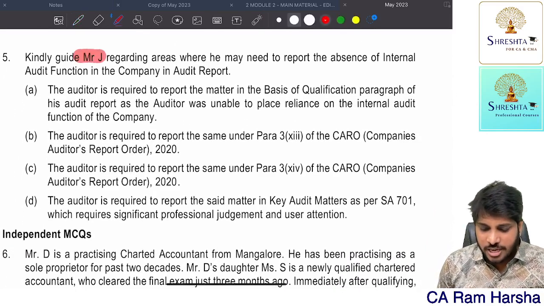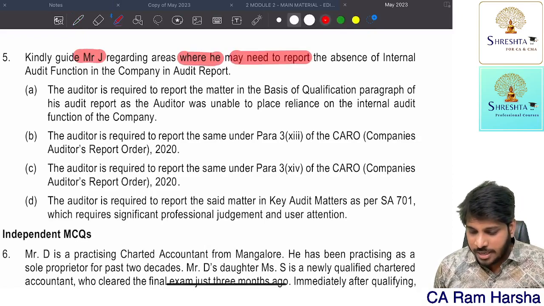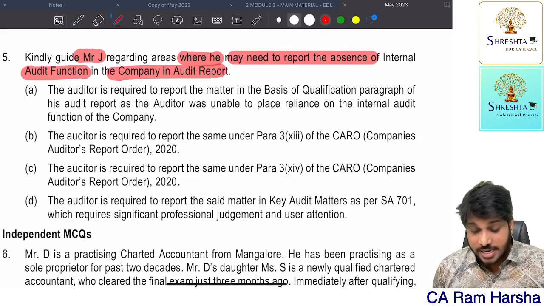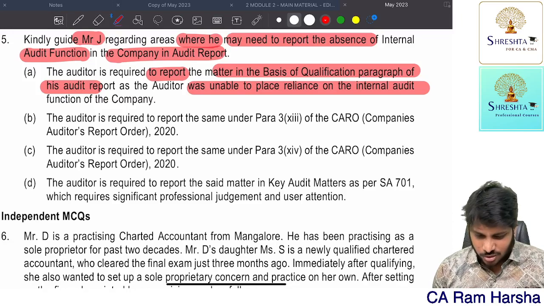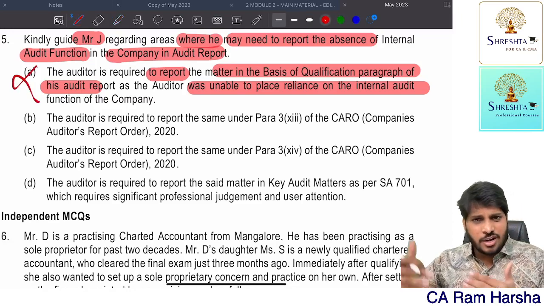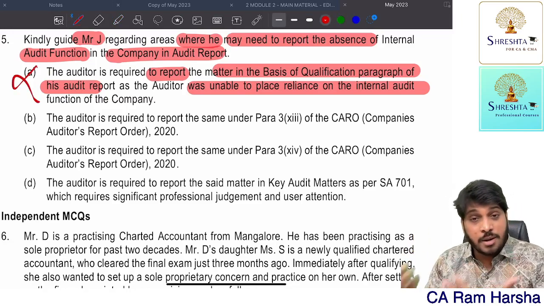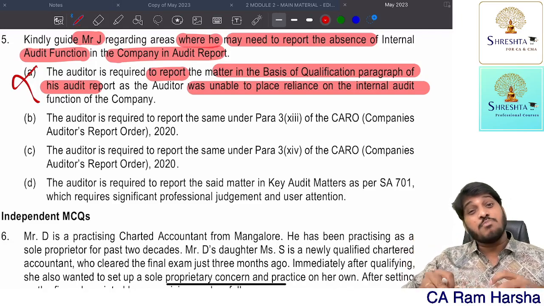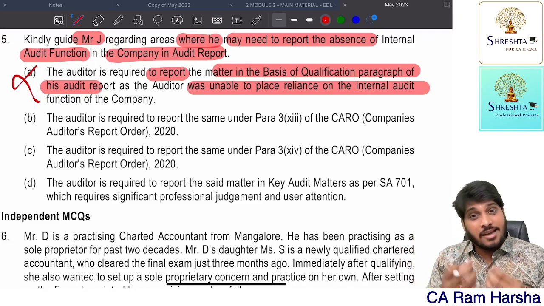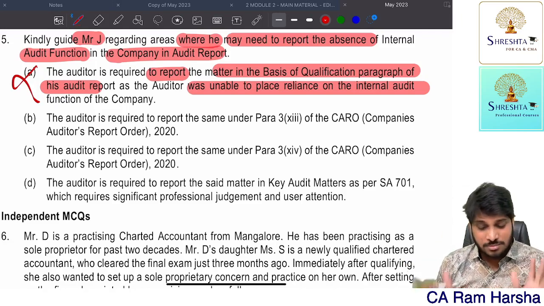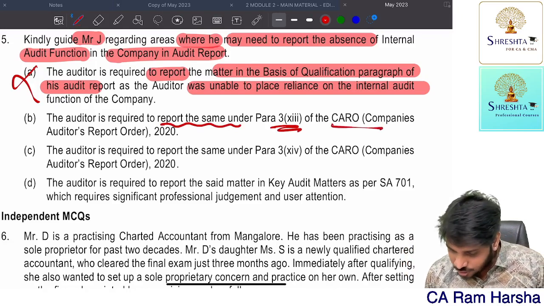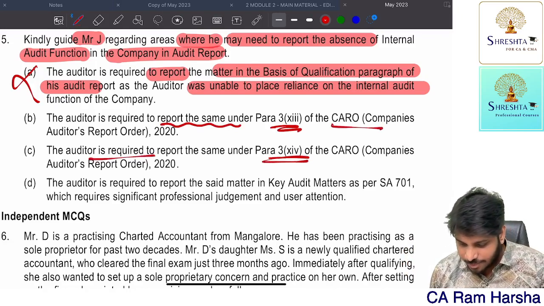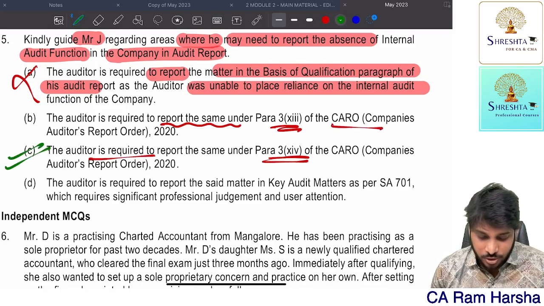Kindly guide Mr. J on where he may be needed to report the absence of an internal audit function in the company's audit report. The auditor is required to report the matter in the basis for qualified opinion paragraph as he was unable to place reliance. No, that is wrong. Because if an internal audit report is there and the company did not permit him to use it, it may come under restriction on evidence collection. Maybe the auditor can report, but this is not the case here. The auditor is required to report the same under paragraph 13 of the CARO. The auditor is required to report the same under paragraph 14. Internal audit is paragraph 14.